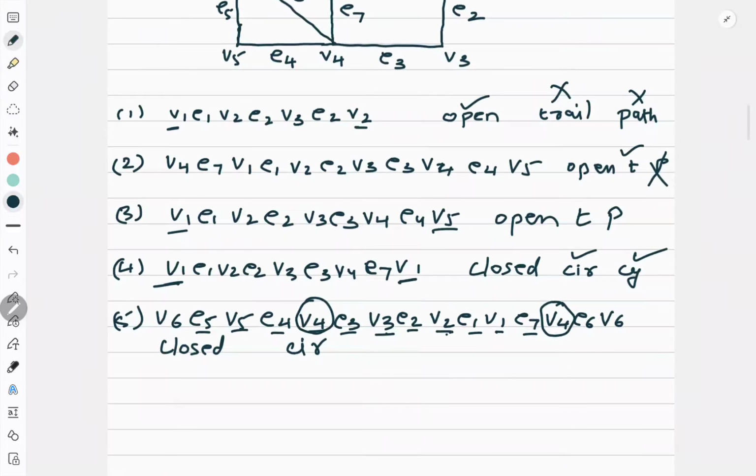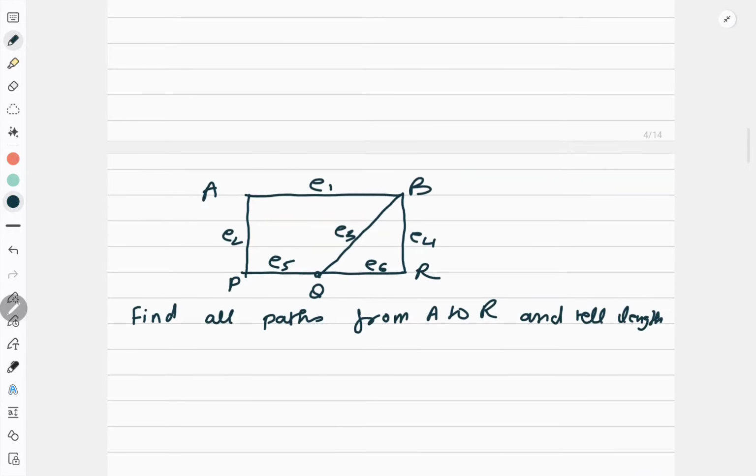Easy? So this type of questions are very important for the exam. Sometimes they give a graph and they'll ask you, search any closed walk, search a cycle. Cycle searching is very easy, right? Search a trail, okay? And then there is a category when they will give you the walk and they will ask you what type of walk it is. Now look at the next question.